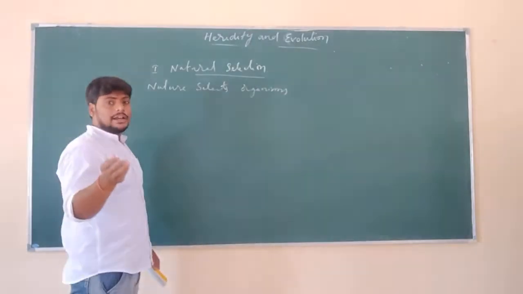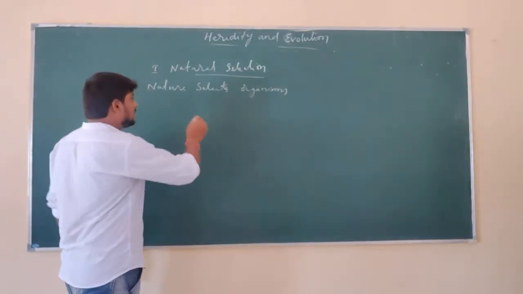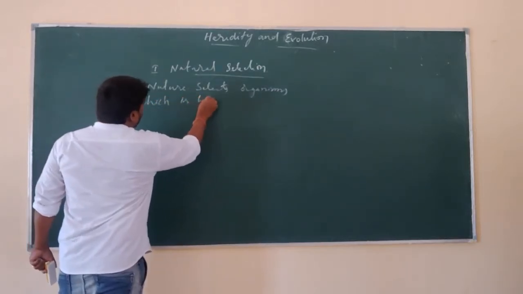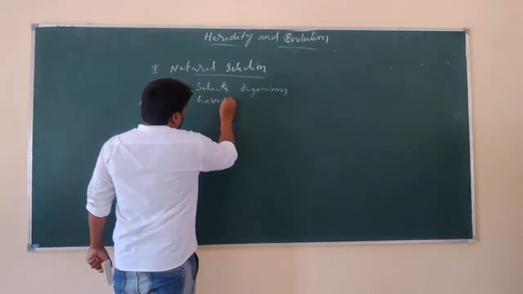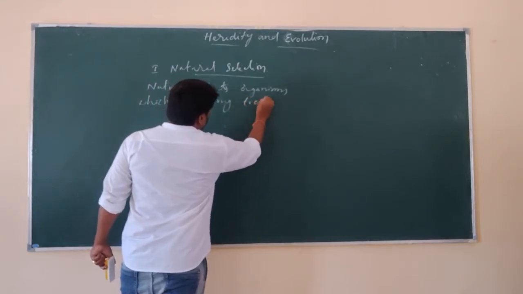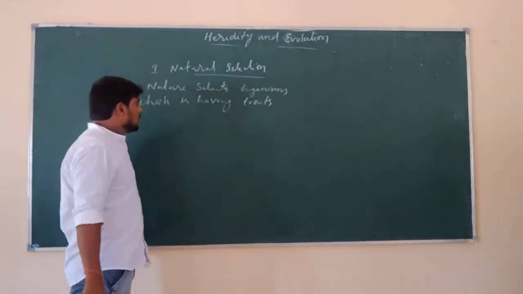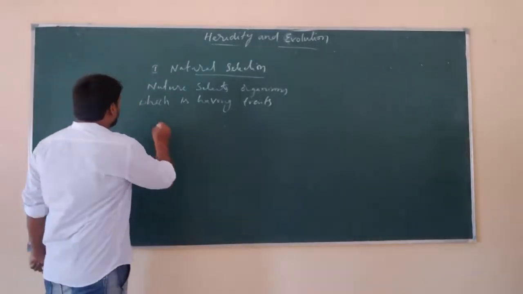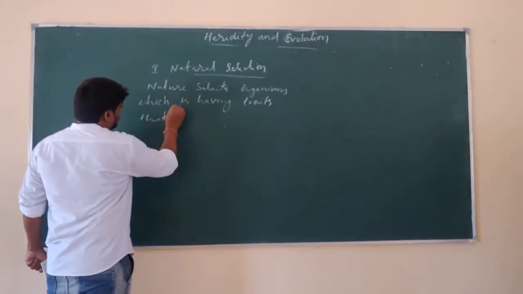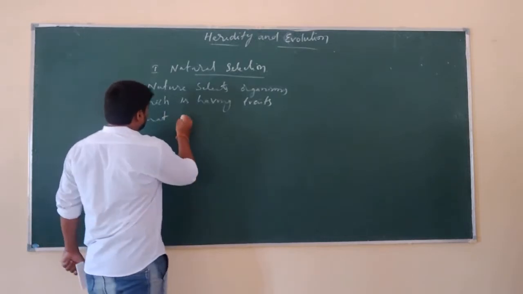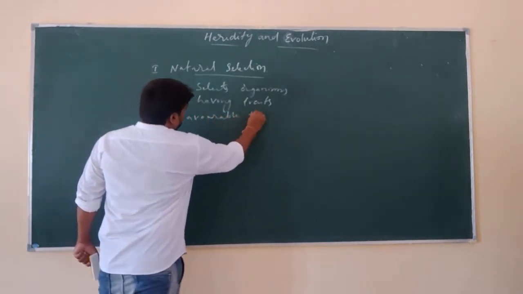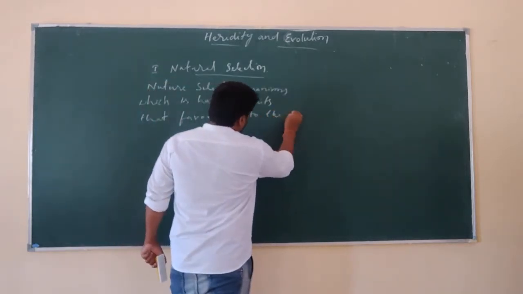And what type of organisms are selected by nature? Those which have traits, that is, characters, favorable to the atmosphere.